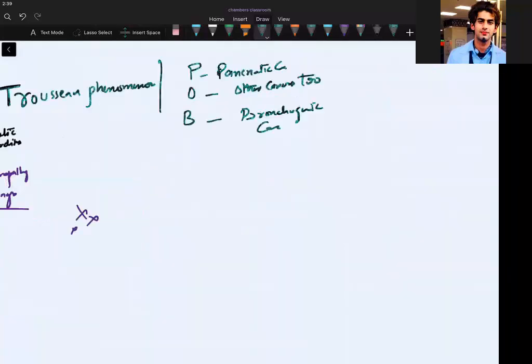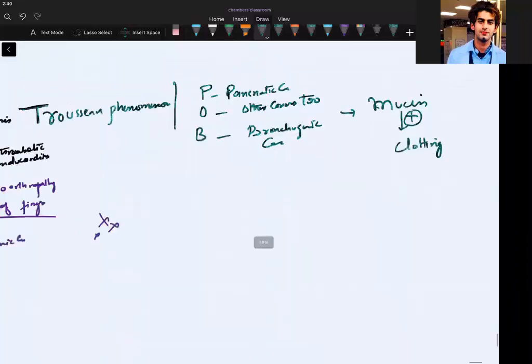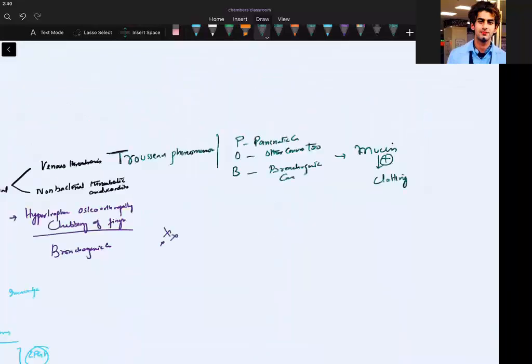It has been seen they secrete some mucin-like products, and these mucins actually start the process of clotting. They activate clotting. That's why you can see this Trousseau phenomenon. Okay, this is important, guys. Mucin secreting and then activating these things.